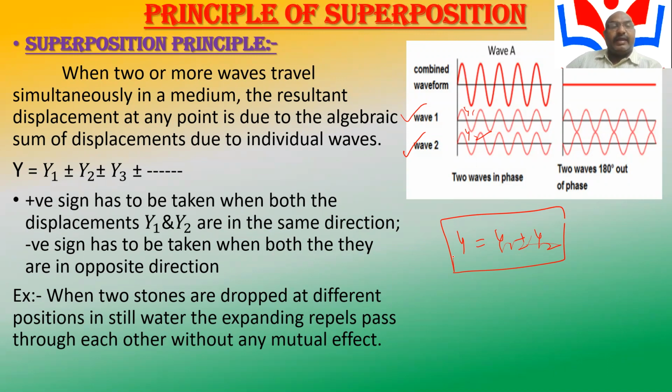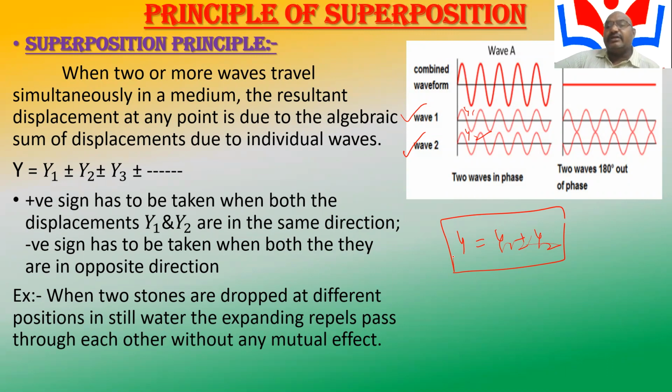The positive sign is taken if both displacements Y1 and Y2 are in the same direction, and the negative sign if they are in opposite directions. When two stones are dropped at different positions in still water, the expanding ripples pass through each other without any mutual effect. That is the superposition principle.